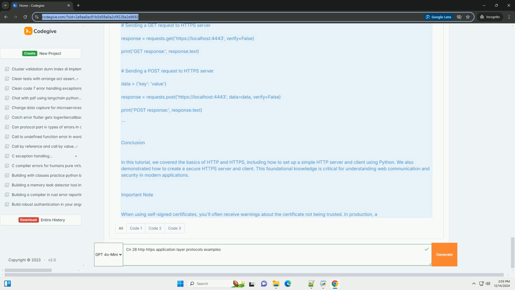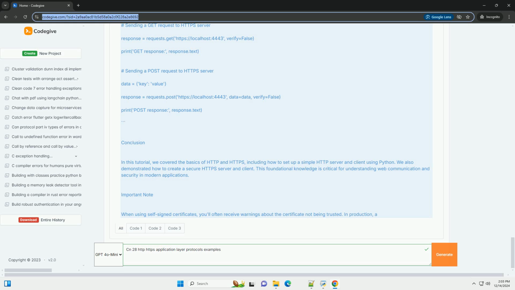Conclusion. In this tutorial, we covered the basics of HTTP and HTTPS, including how to set up a simple HTTP server and client using Python. We also demonstrated how to create a secure HTTPS server and client. This foundational knowledge is critical for understanding web communication and security in modern applications.